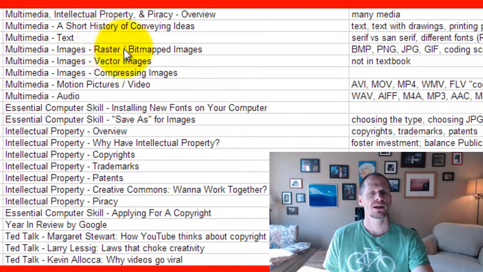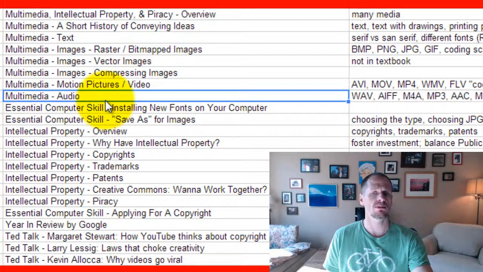So we're going to look at some of the properties about text, like serif and sans serif fonts. We're going to look at some of the properties of images, like raster, bitmapped images, or vector images, and we're going to learn the difference between those. We're going to look at how we compress images, just some really basics on compression. We're going to look at motion pictures, video, and some of the file formats for that, and just a little information about it. We'll look at audio and some of the file formats and sampling rate, mono versus stereo, and resolution for audio.